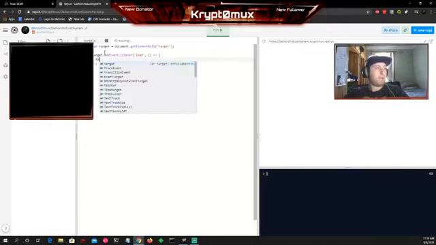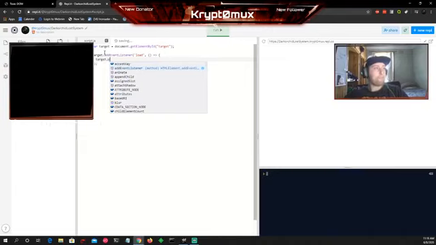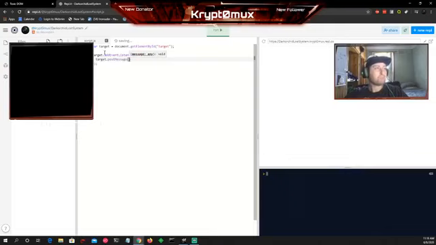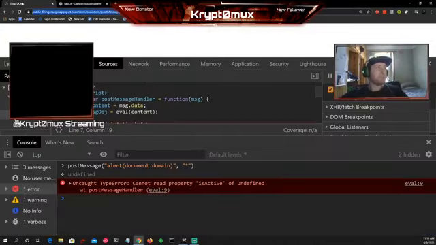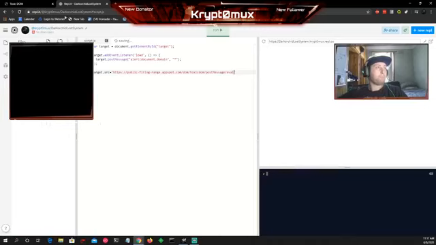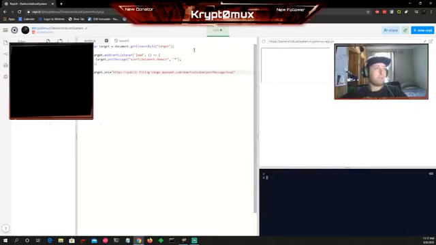And then in here we want to go target, and we want to post a message. When the page loads, we want to post a message, and this is when we want to do our alert of document.domain on any host that we want. And then we want to set the source of the target to the page that we're actually exploiting, which is this one right here. And if it's all sweet, we can then run it, and hopefully we get XSS if it works.